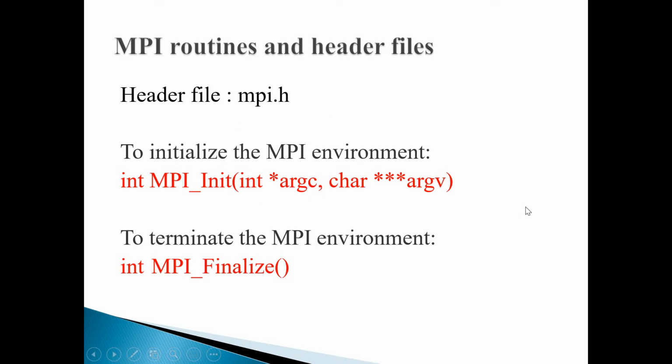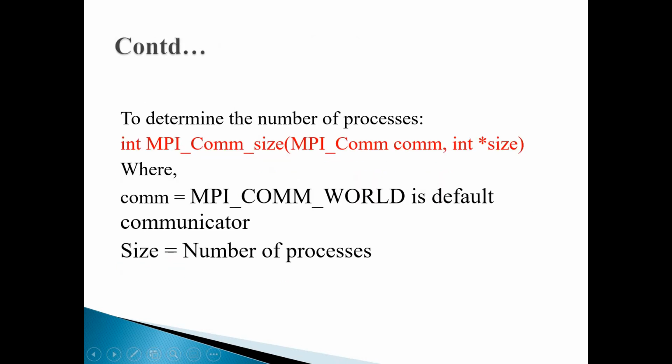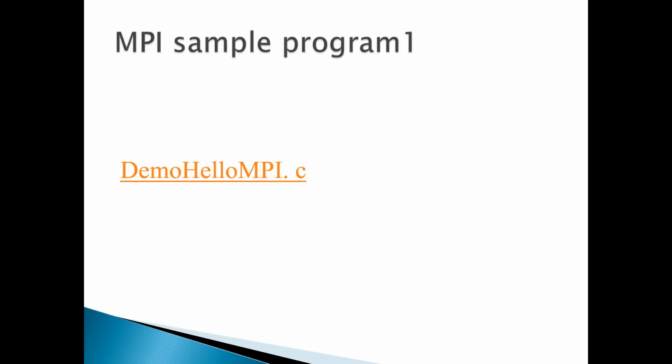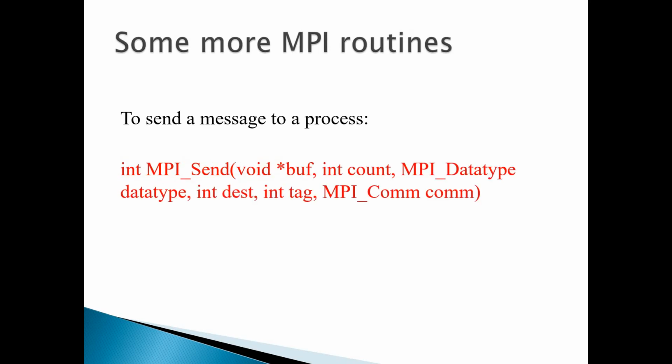So these routines, these APIs we had seen and used also in the first Hello World program, and the results you had also seen. Now, some more MPI routines or APIs. So basic, because this is a message passing paradigm, send API and receive, and the parameters I will explain. The name of the API is MPI_Send, and these 6 parameters it takes as input arguments. So I will explain with the help of the next slide.